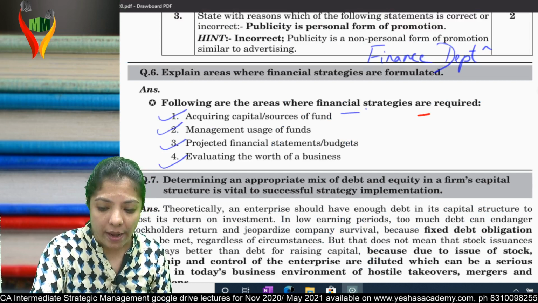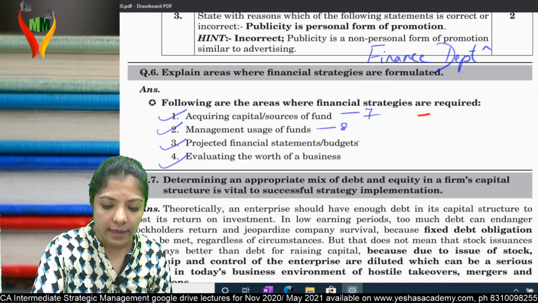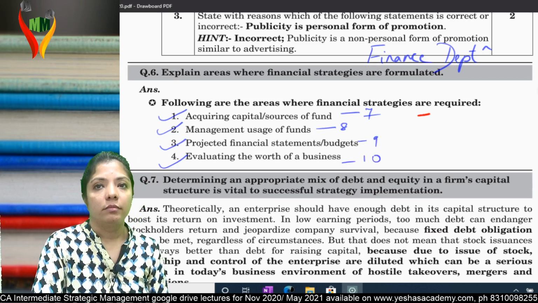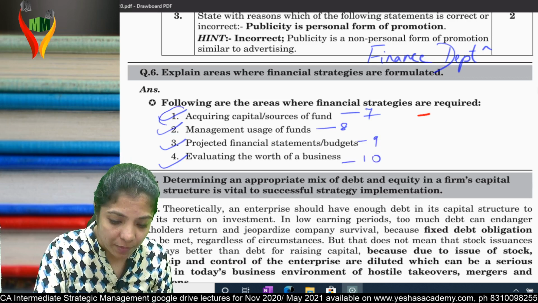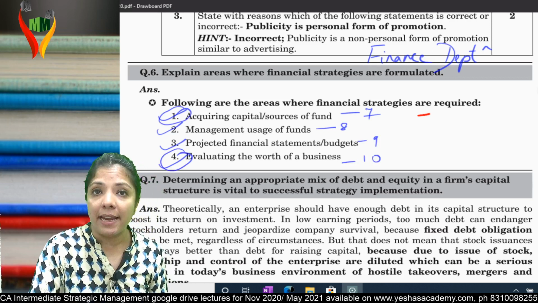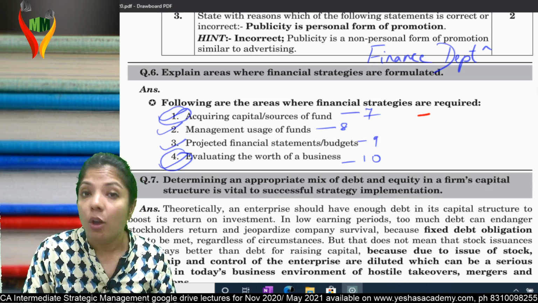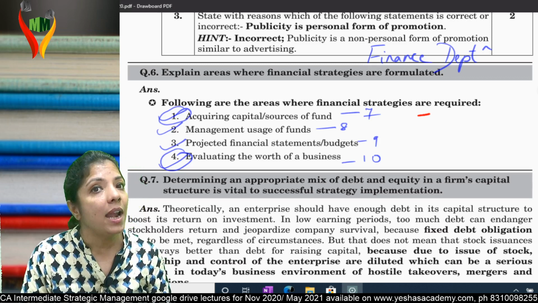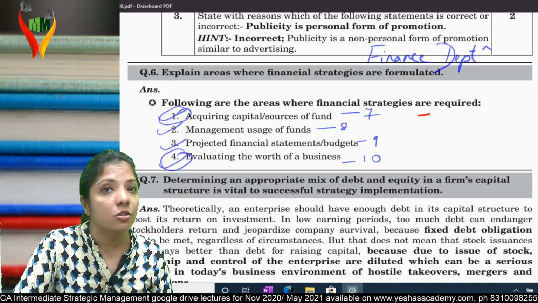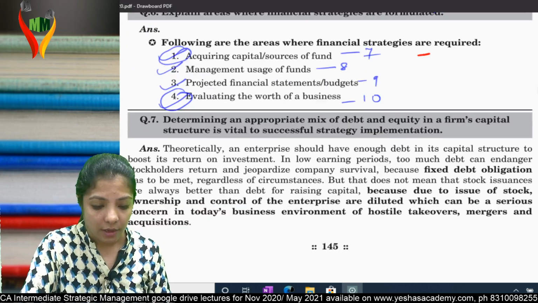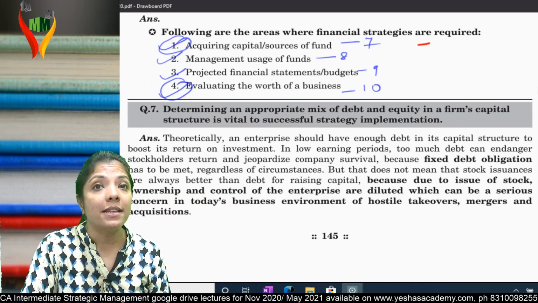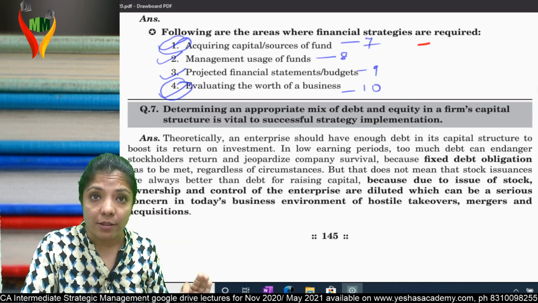So every point has a question: 7, 8, 9, 10. We will be doing only question number 7 and question number 10. 8 and 9 are not that important. Am I clear? Yes. So now let's come to sources of funds.